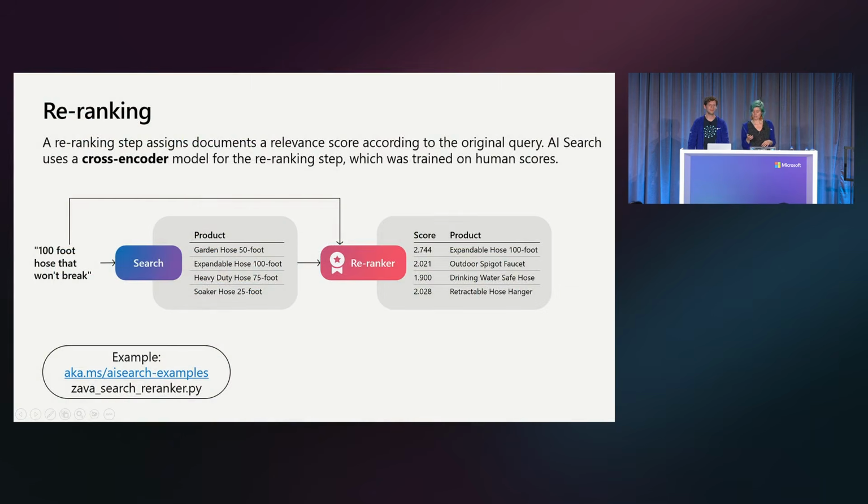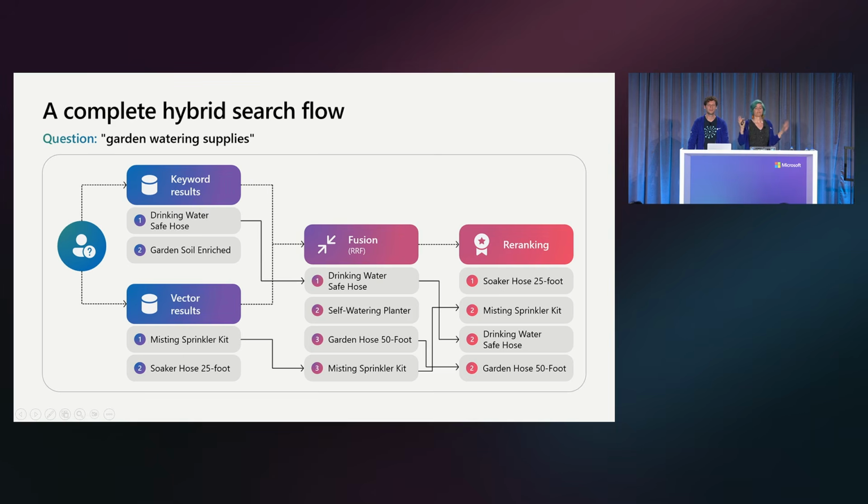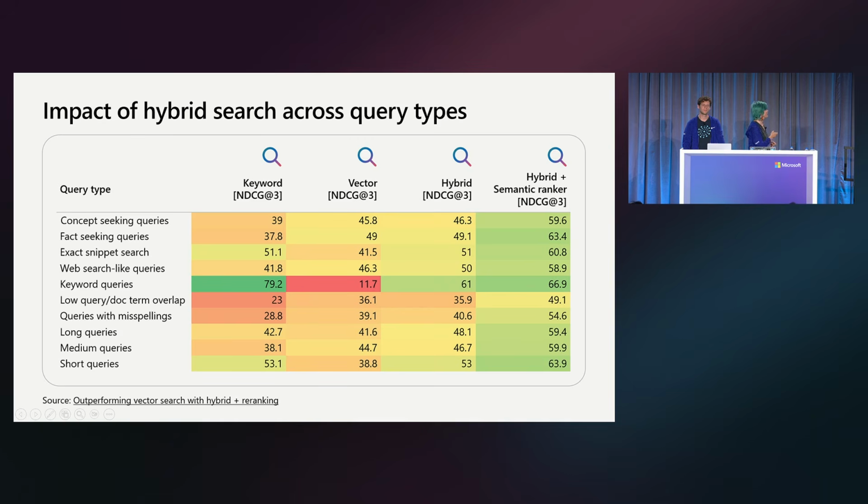All right. So this is the complete hybrid search flow that we showed earlier, right? We're going to do both those kinds of searches. We're going to merge them together, and then we're going to do that re-ranking step. If you are searching and you want really good search quality, you need to be using this stack. Azure AI Search is a great option for it. It is also possible to implement on top of a few other stacks as well if you need to do it. But AI Search has it built in, and it's just super easy to do with it.